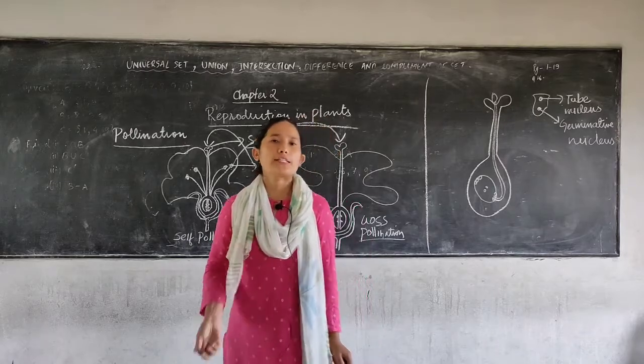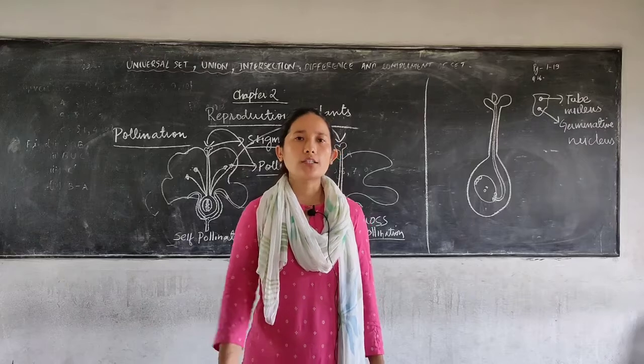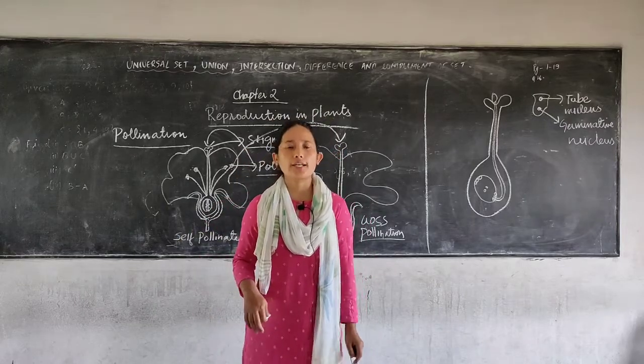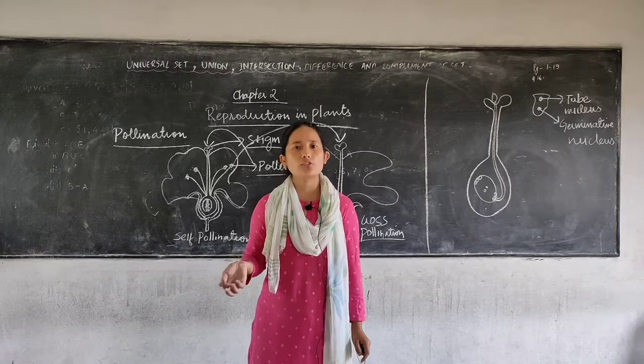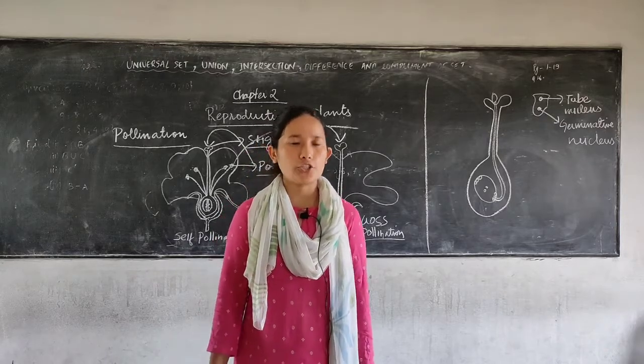Now agents of pollination are insects, birds, water, wind. All these agents help in transfer of the pollen grains from the anther to the stigma of the flower. So these are referred to as the agents of pollination.